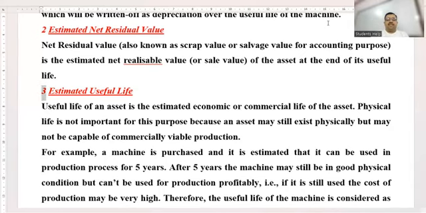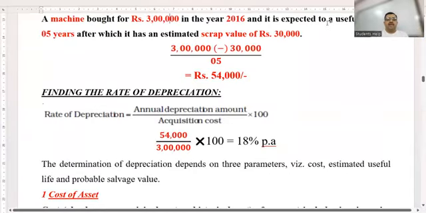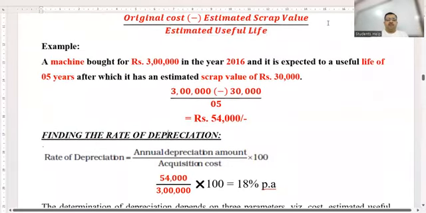And the life that we estimate is always estimated, children. You are estimating that asset will work for 10 years. Might be possible it gets damaged, it gets exhausted within 8 years only. Might be possible ये 15 years चल जाए, तो कुछ भी हो सकता है. Whatsoever calculations we did for calculating this 54,000 rupee, children, it is all estimated.